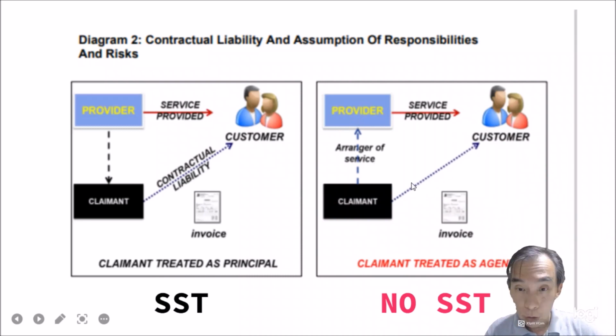So in this scenario, you are acting as an agent. There is no SST because there is no direct relationship of you offering your service in total, because there is no contractual agreement between the two.